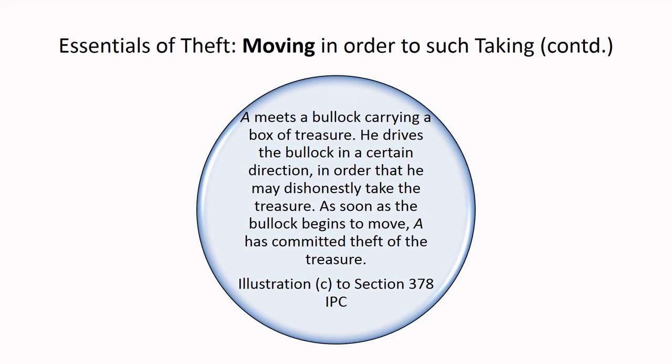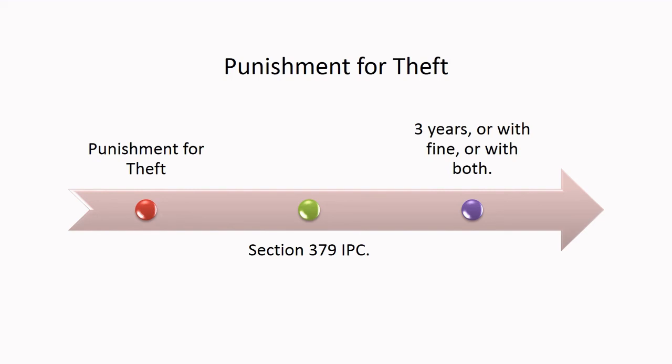theft of the treasure. Now let us see what is the punishment provided for theft in the Indian Penal Code. Section 379 deals with the punishment for theft, which says that a person who commits theft shall be punished with imprisonment for a term which may extend to 3 years, or with fine, or with both.